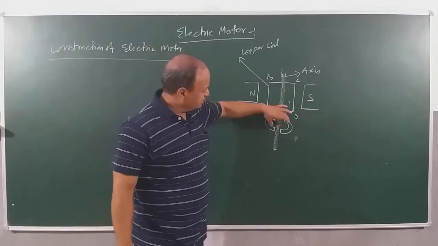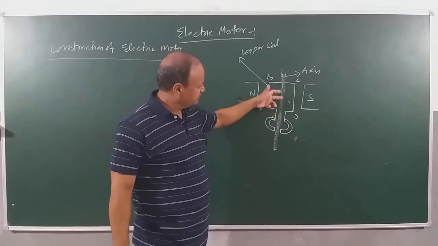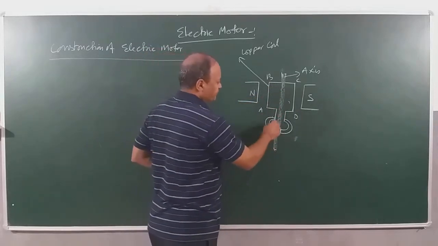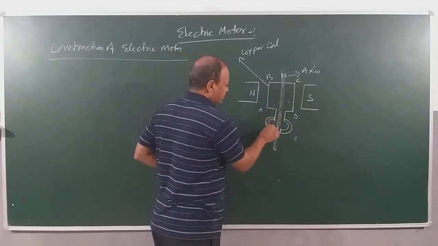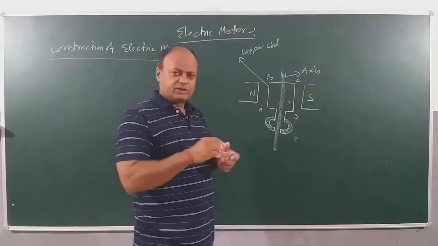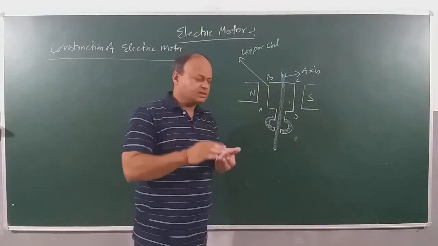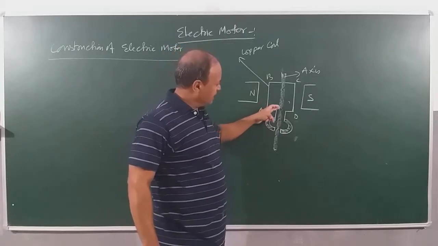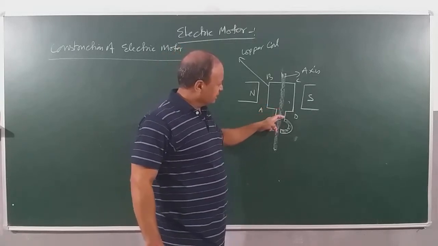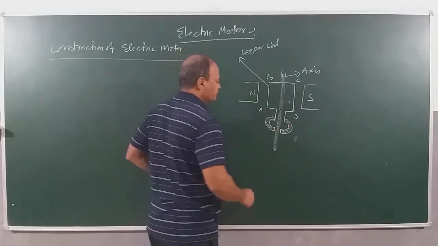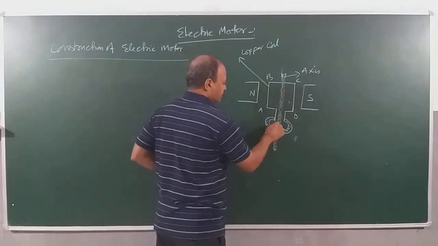Now you can see on this axis itself, we have a full ring. You take a ring and cut it in two parts, right? One part of the ring is soldered to one end of the coil. The other part is soldered to the other end of the coil. Now the rings are insulated here.